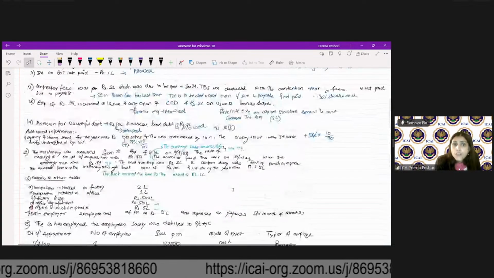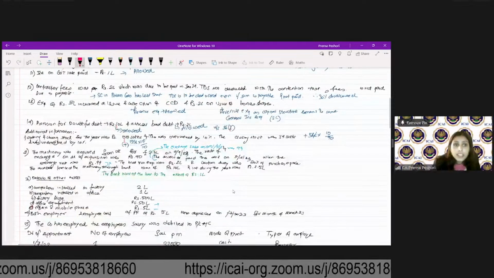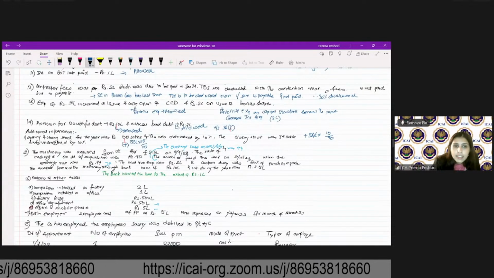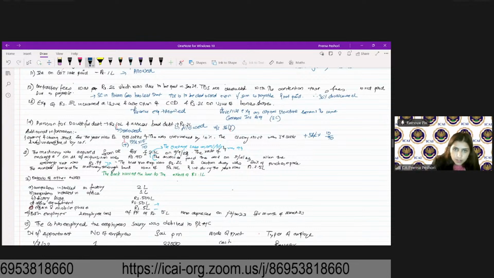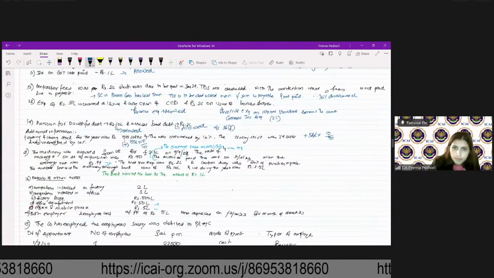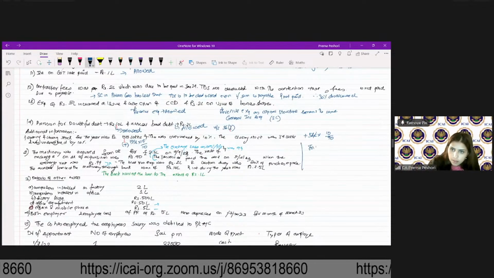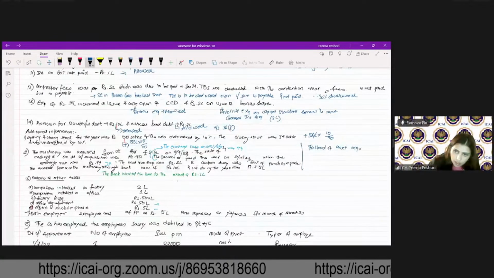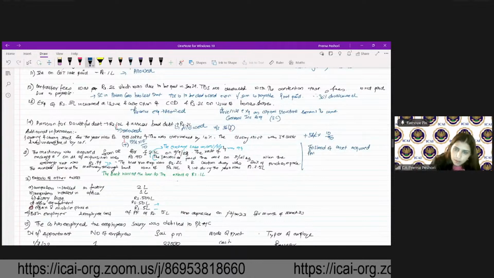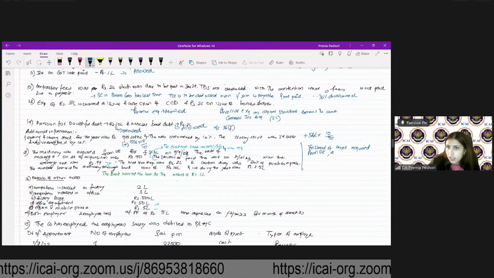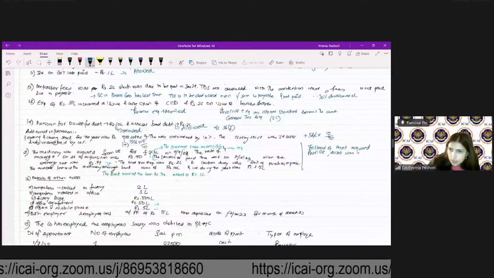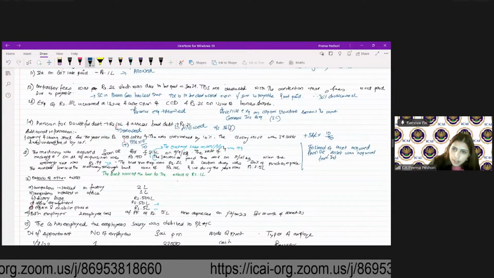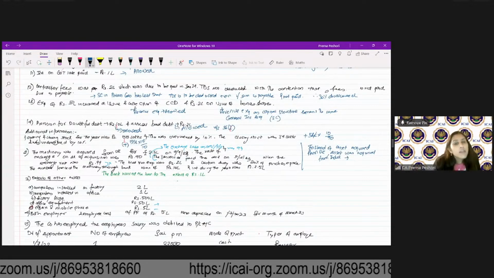Now, let's say for example, instead of the asset being acquired from UK, the asset was acquired from India. Would 43A be applicable?